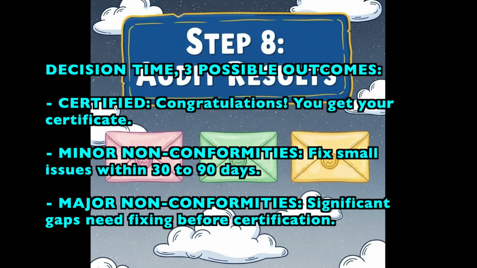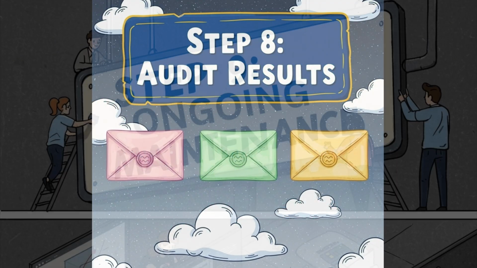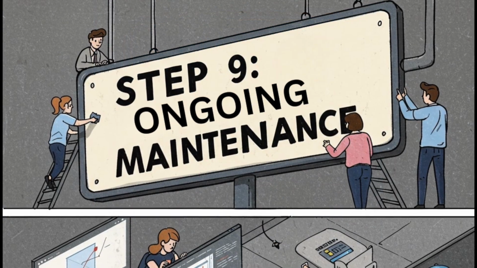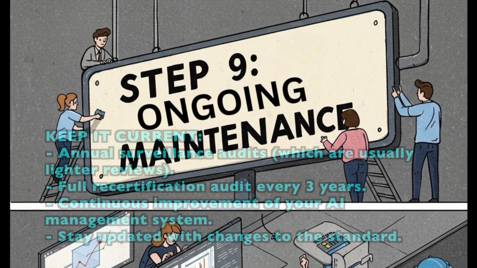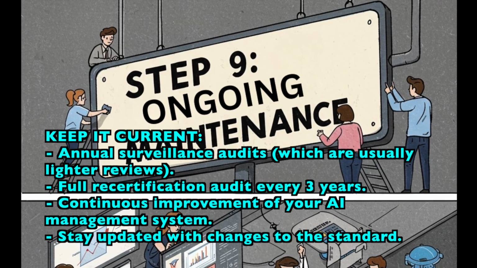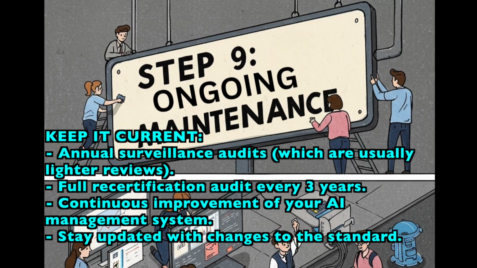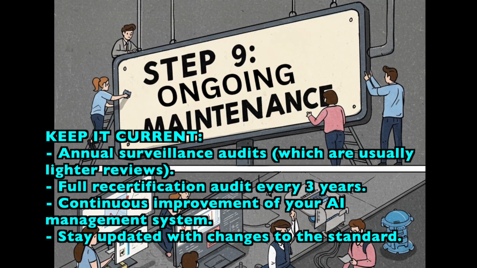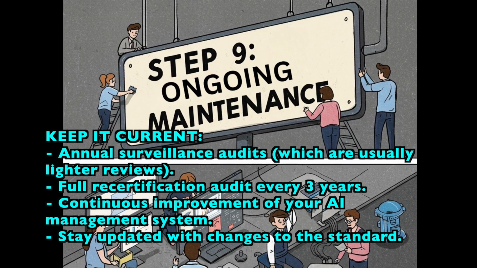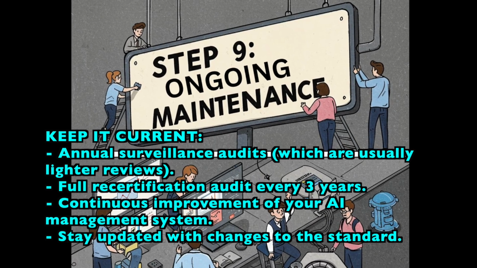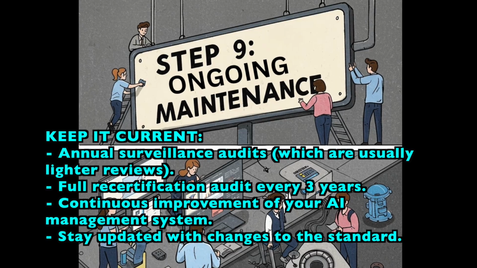Step 9. Ongoing maintenance. Keep it current. Annual surveillance audits, which are usually lighter reviews. Full recertification audit every 3 years. Continuous improvement of your AI management system. Stay updated with changes to the standard.